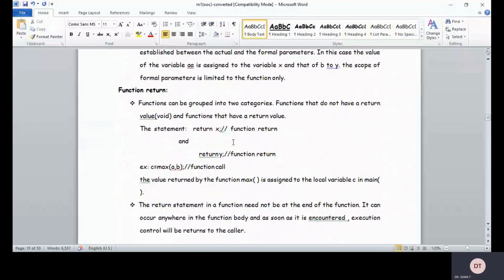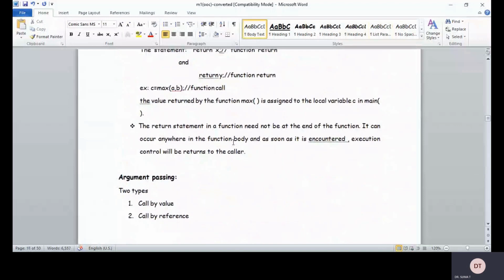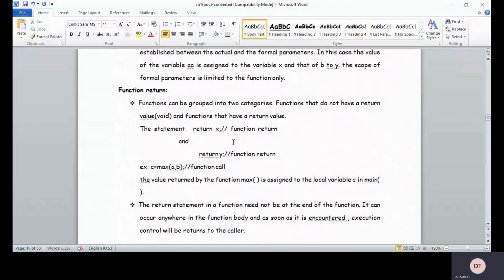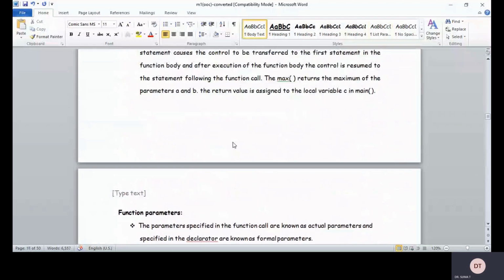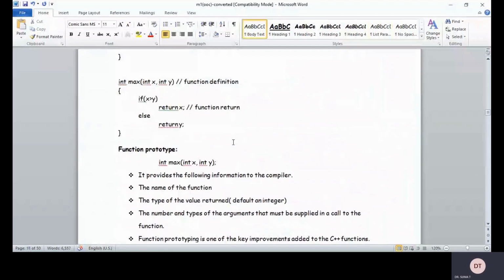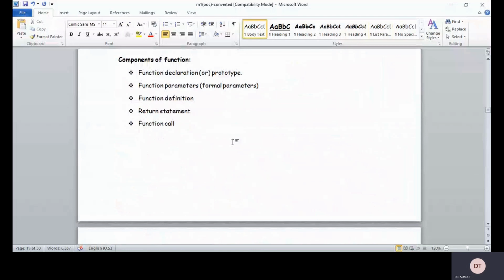Whenever this return statement is encountered by your program, the control gets transferred to the calling part of the function. Suppose you have given a return in the middle of the function, then the further statements will not be executed, right? So this is about the different function components: the function prototype, function call, function parameters, function definition, return statement, and the function call.